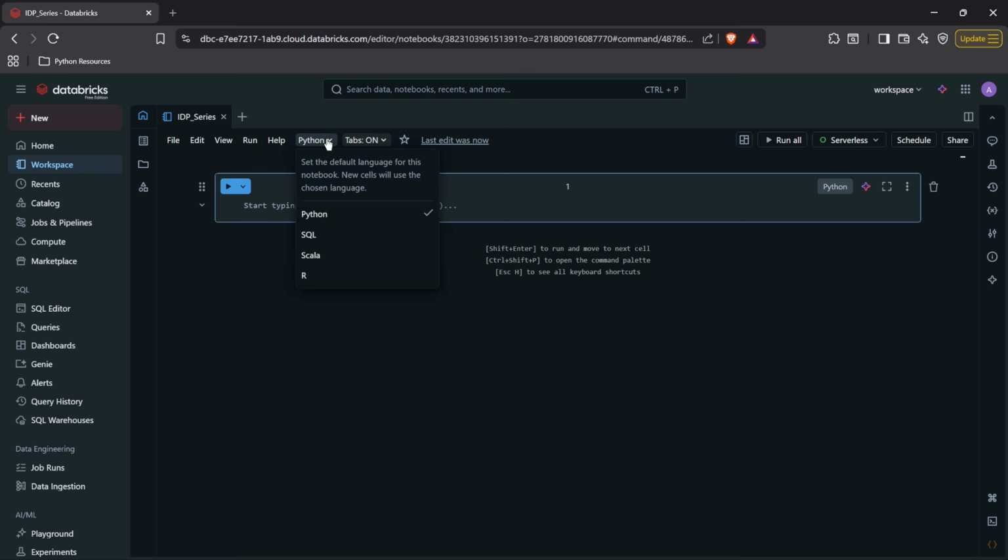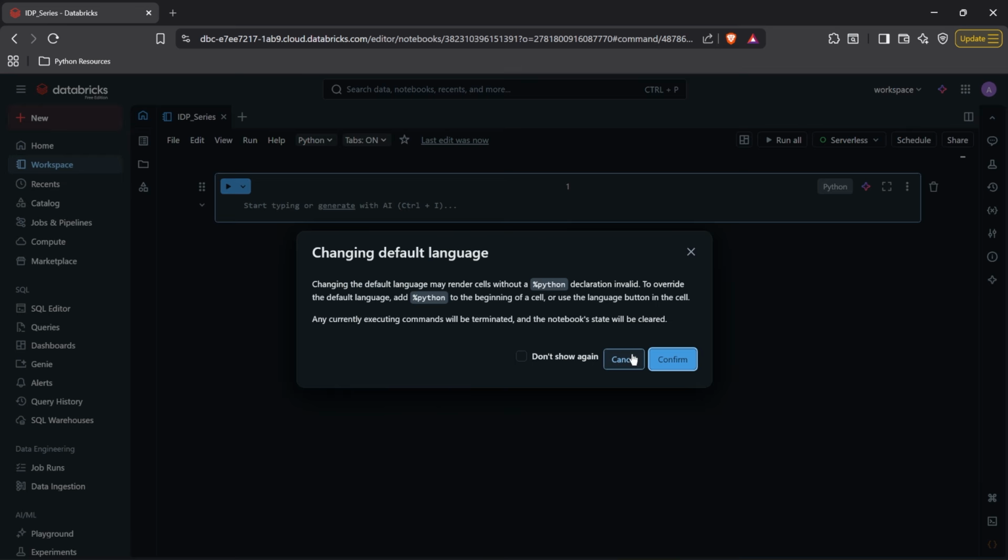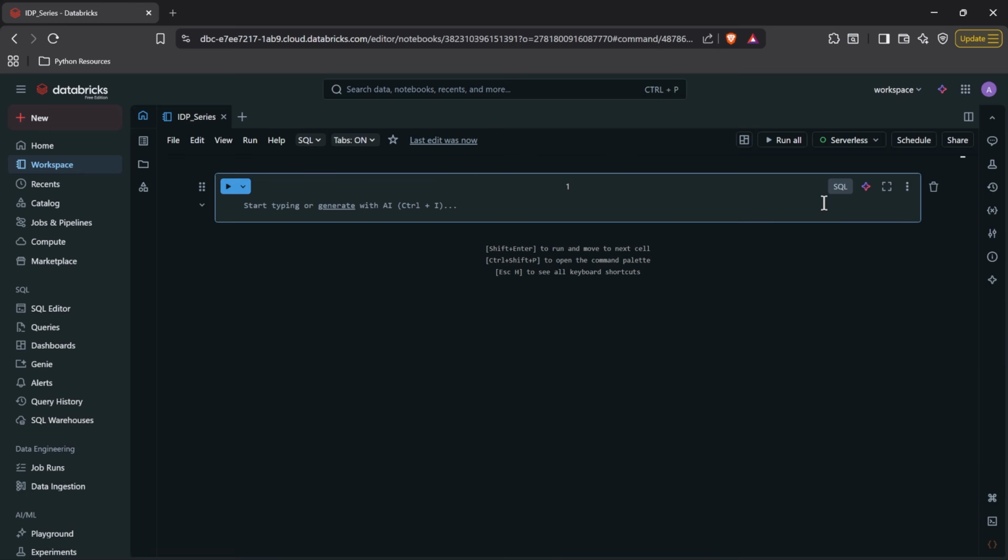And I'm also going to make this default be SQL. Just because we're going to be using SQL, you can use Python if you really love Python, but I like the syntax of SQL, and I also think it really flows well with what we're going to be doing. So let's come right in here. Now here's one thing I want to note. I am going to be writing basically everything out from scratch, but you can do a lot of it with the generative AI as well if you know what to say and how to talk through it. But if you don't, I'll walk through it and I'll explain all the code as we go.